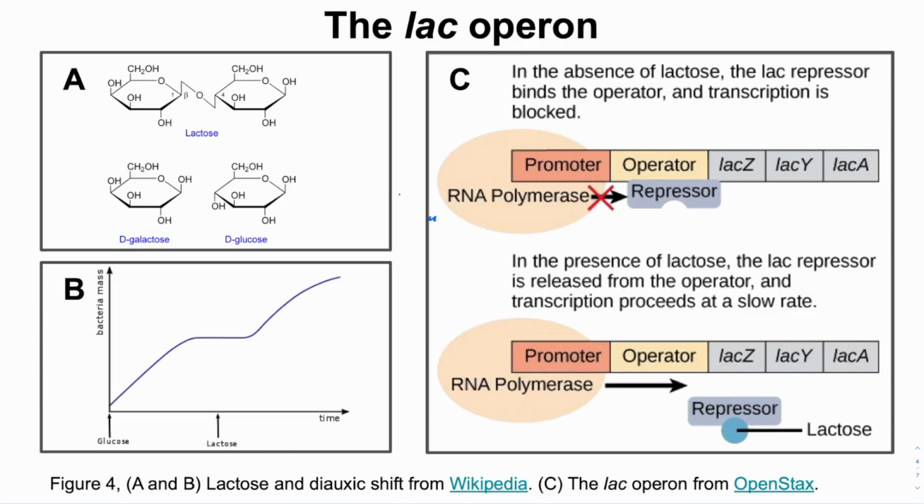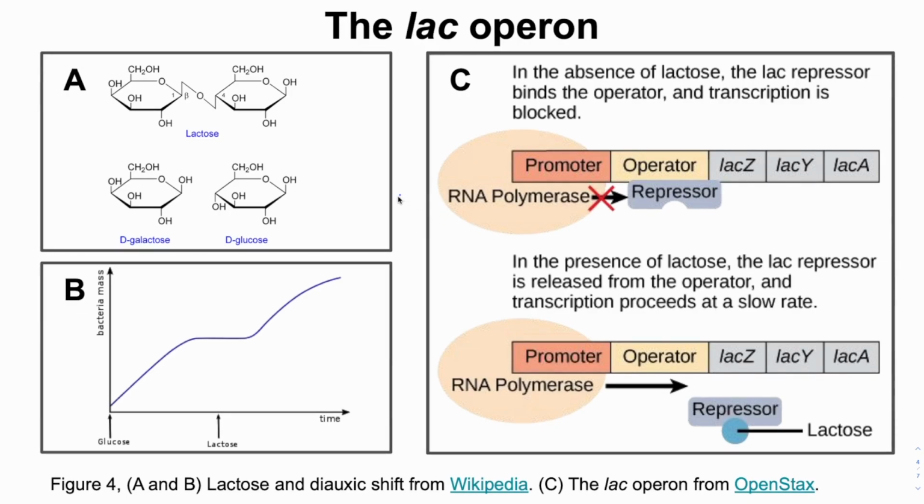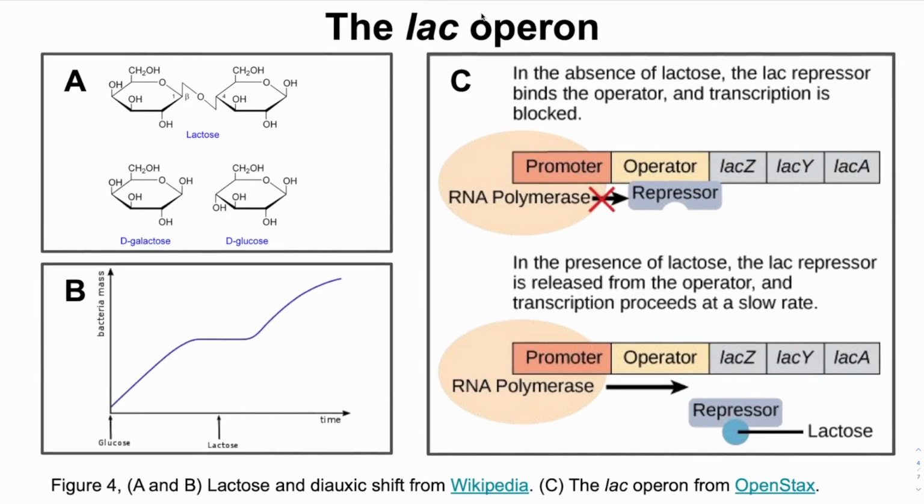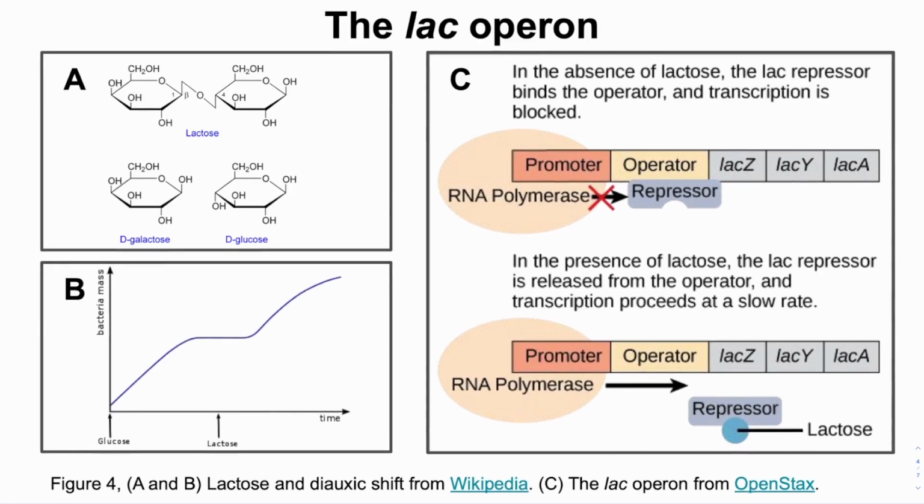We'll begin with a classic example of gene regulation in bacteria, the lac operon. When I say classic, I really mean classic. Jacques Monod and François Jacob won the Nobel Prize in Physiology or Medicine in 1965 for elucidating the lac operon. I learned it when I was in college, and now you're learning it.